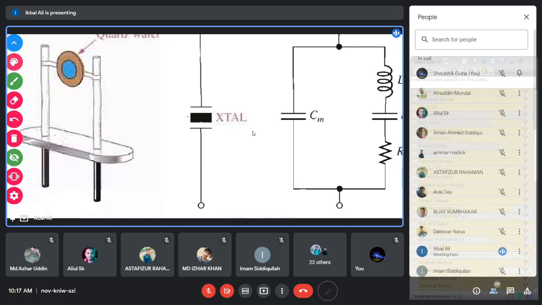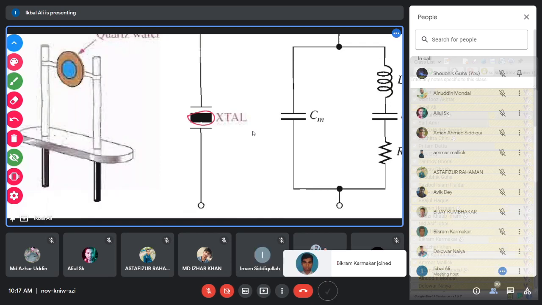So this dark portion is the crystal actually, but the crystal produces some electrical voltages. Across some axis, electrical voltages will be generated by the crystal. To catch that electrical voltage, you need to connect some electrodes on the side of the crystal where the voltage has developed.